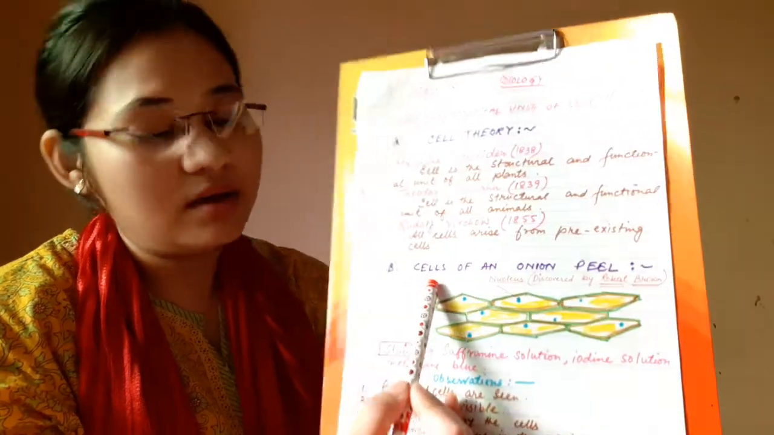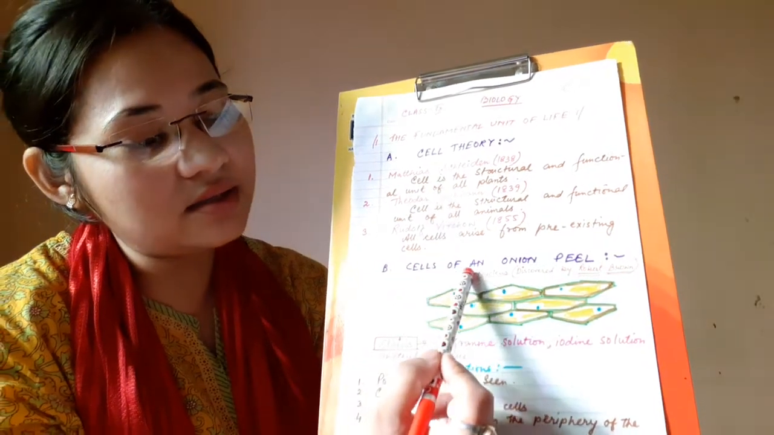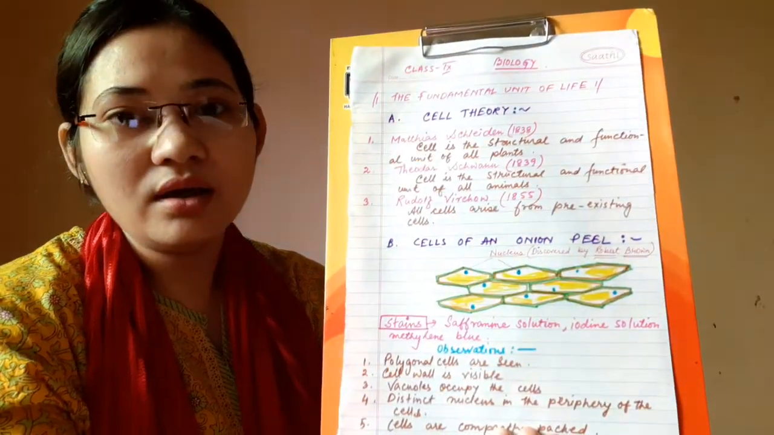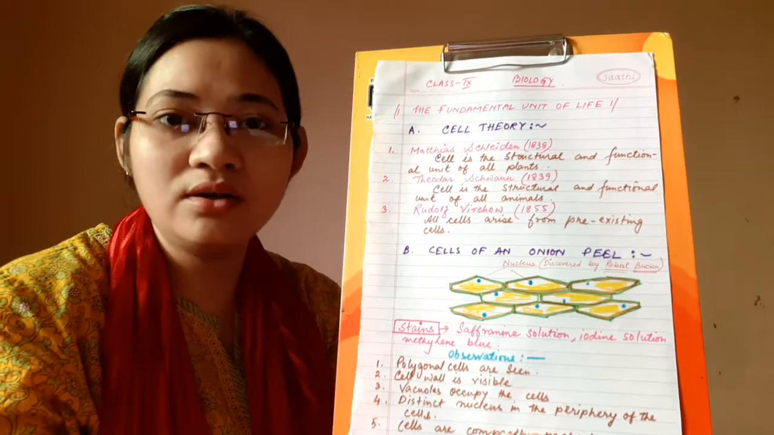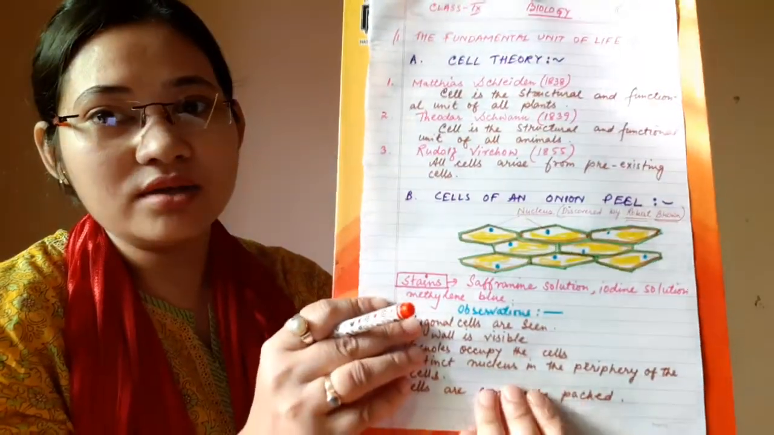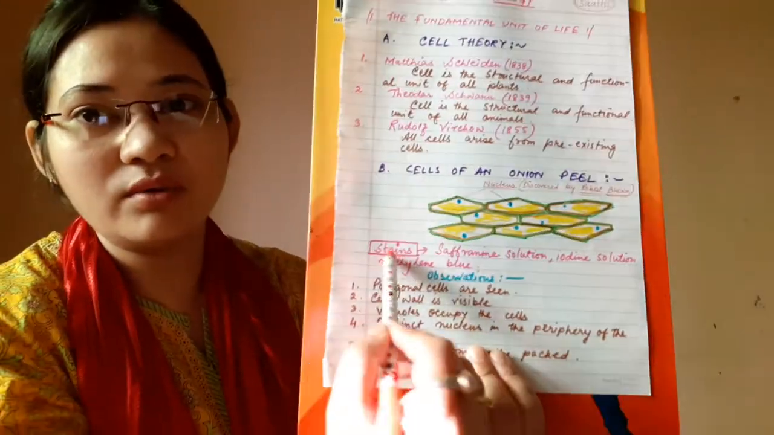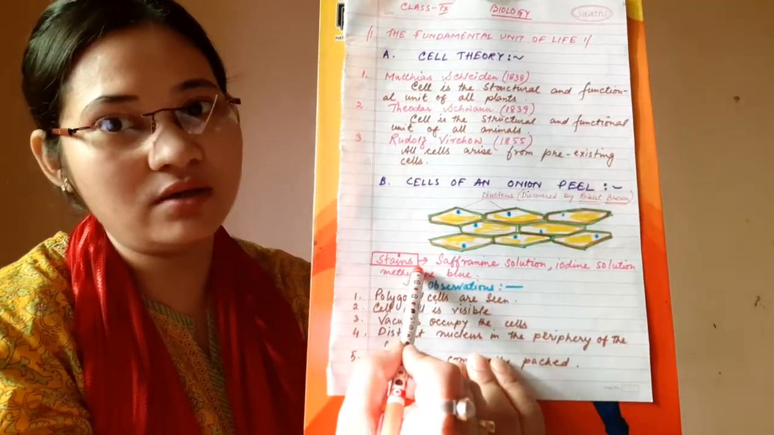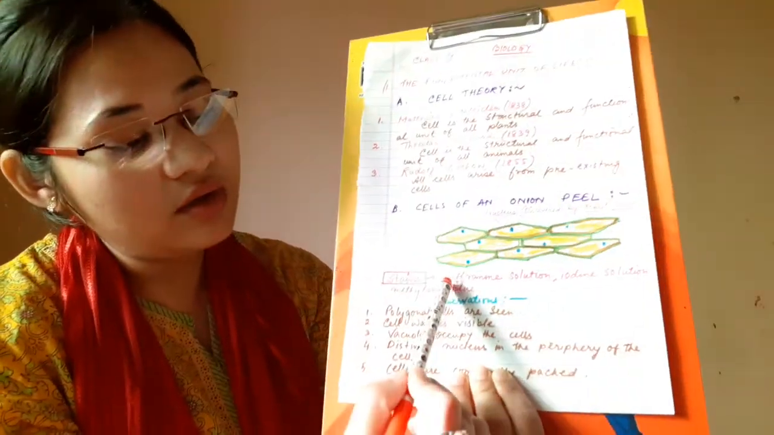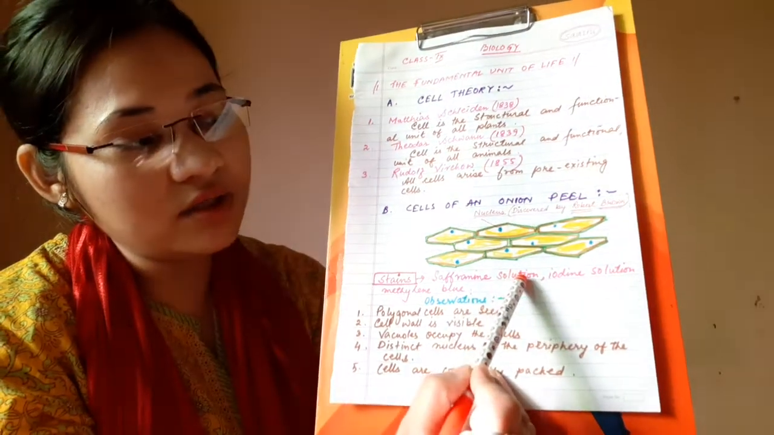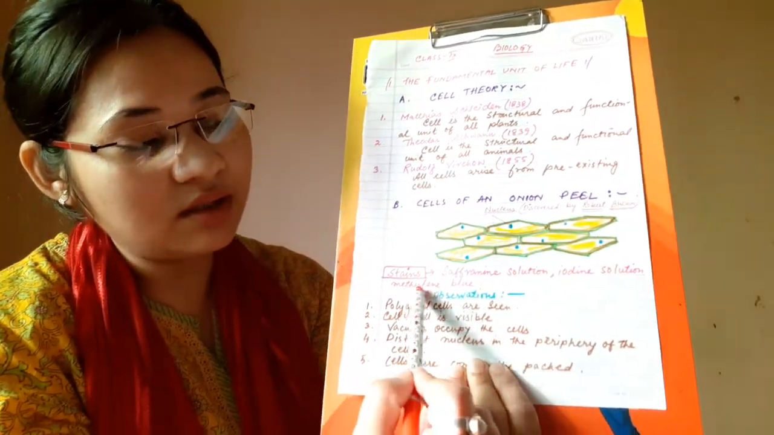Then we have our second topic, that is cells of an onion peel. You have seen the transparent onion peel. When we put it under the microscope with 2 drops of safranine on it and observe it, what are the characteristics of the cells that we can see? Now some very important stains that we can use for such microscopic observation: you can write safranine solution, iodine solution, methylene blue.